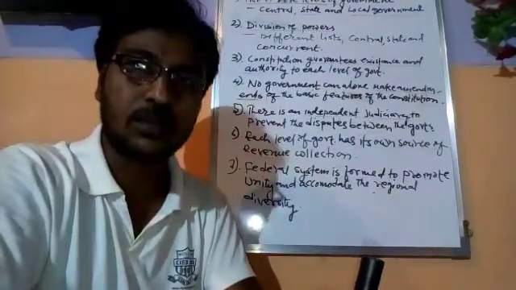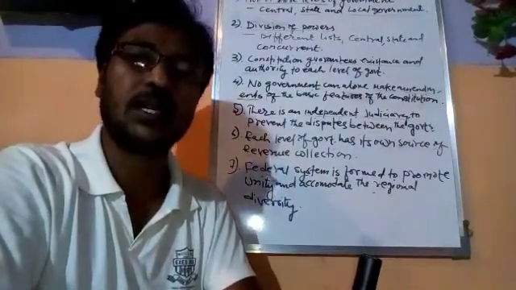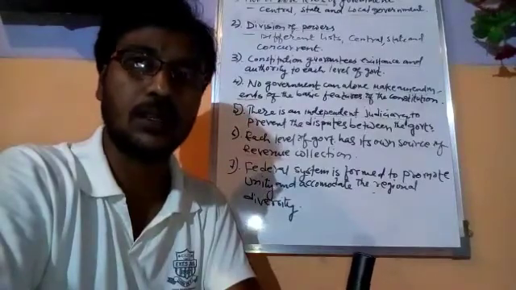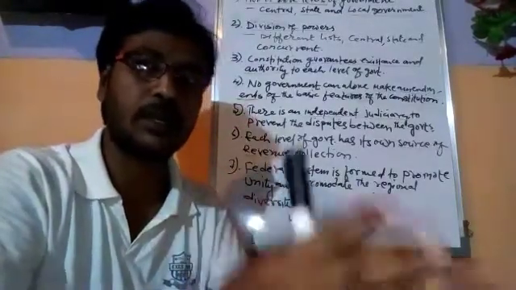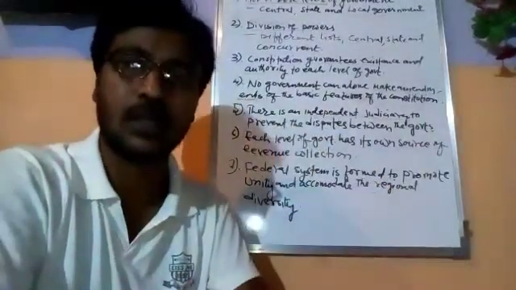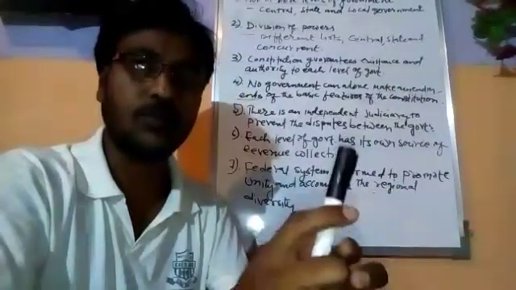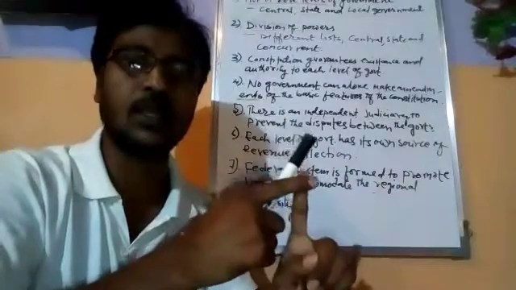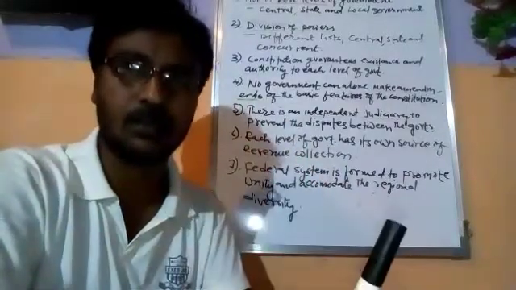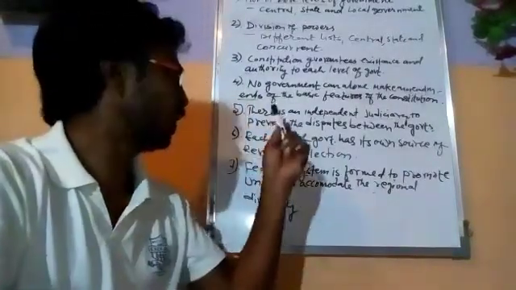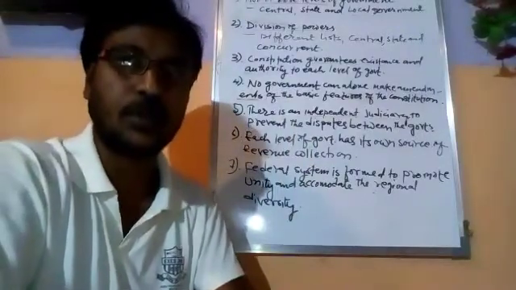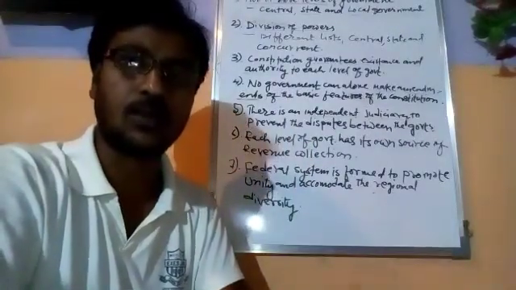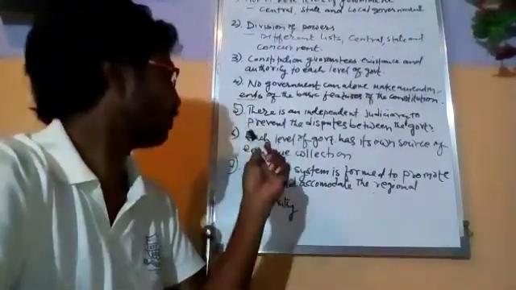Whatever powers are given to the state governments, they can function accordingly, and therefore no government can interfere in the matters of the other. Any disputes which arise between the central government and the state government can be solved by the independent judiciary. Therefore, an independent judiciary or court exists.